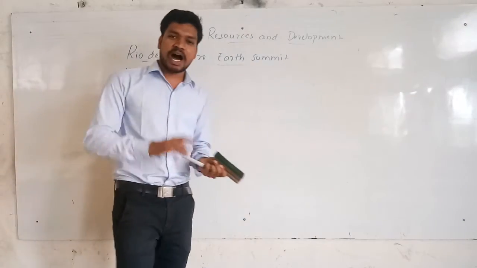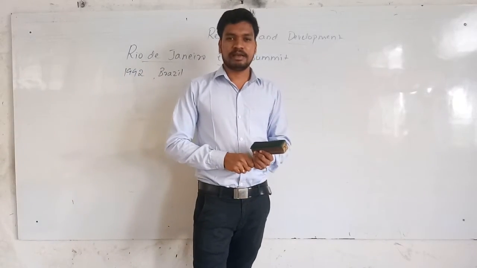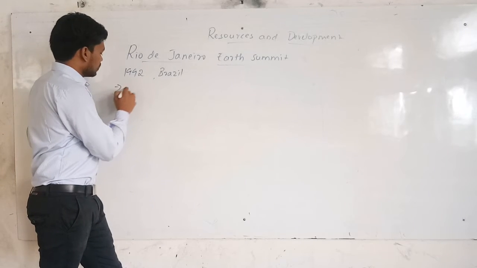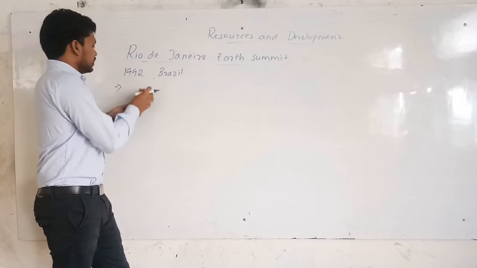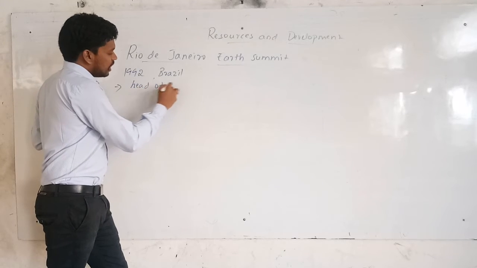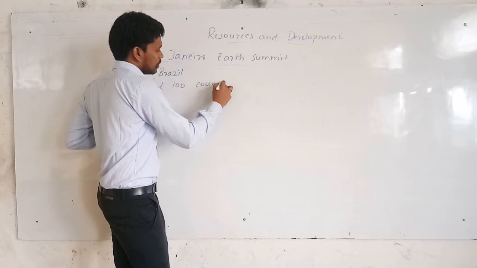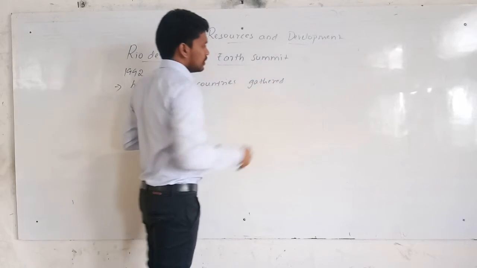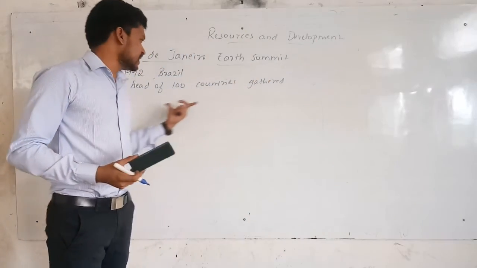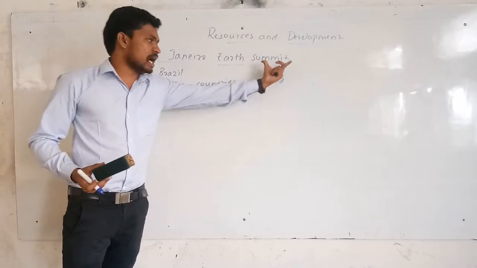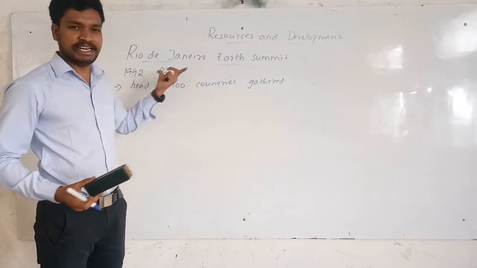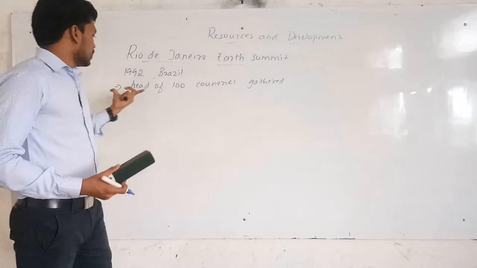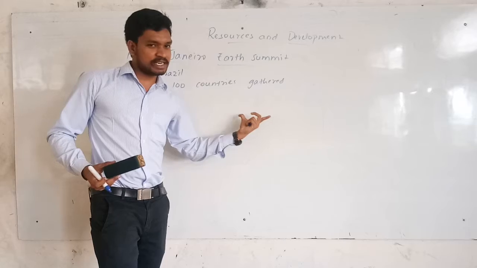So around 100 countries' heads gathered. They gathered in this meeting, heads of 100 countries. This meeting or summit took place in 1992 at Brazil. Are you getting that, at Brazil? So the heads of 100 countries gathered.